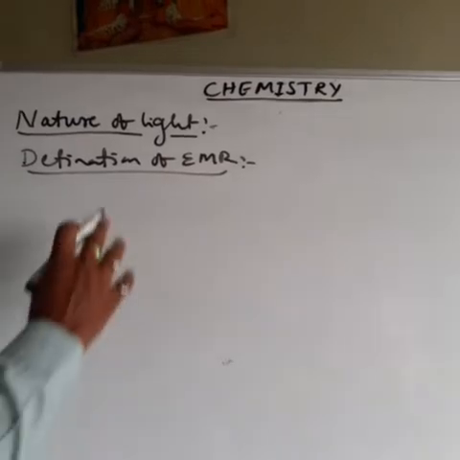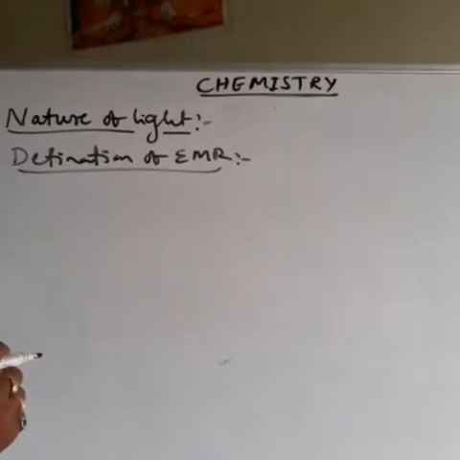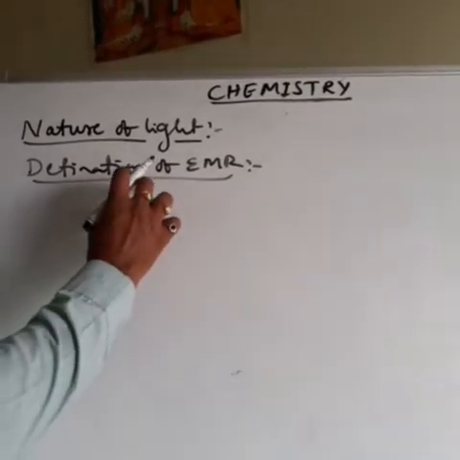Then next, what is electromagnetic radiation? Once again, we have to know the definition.